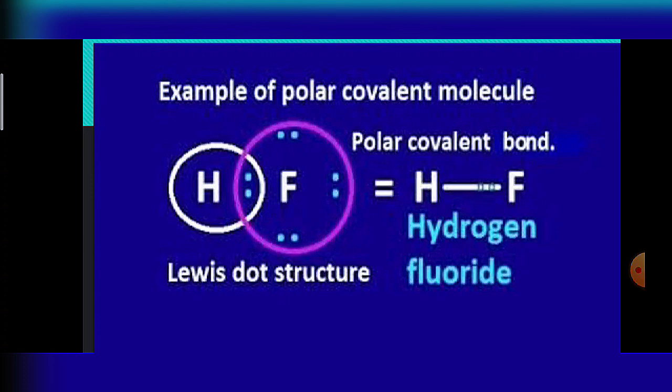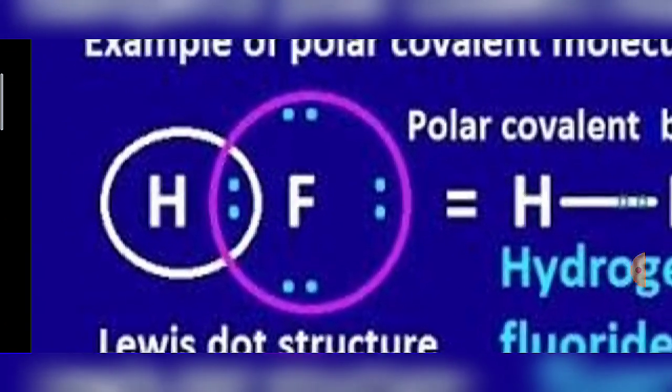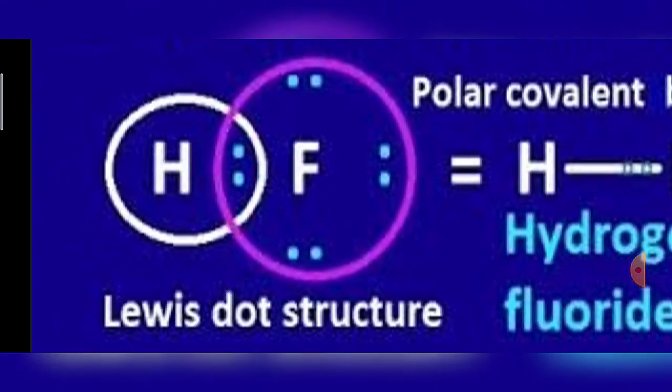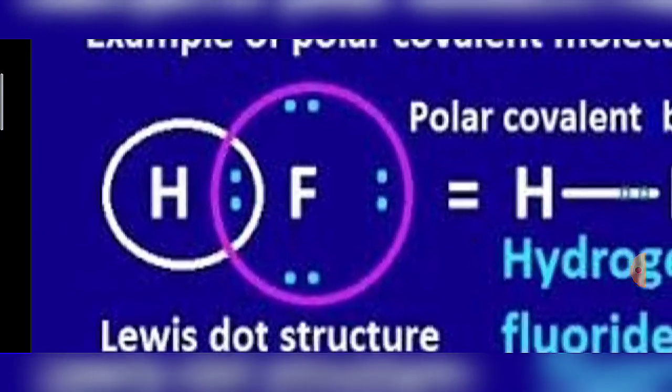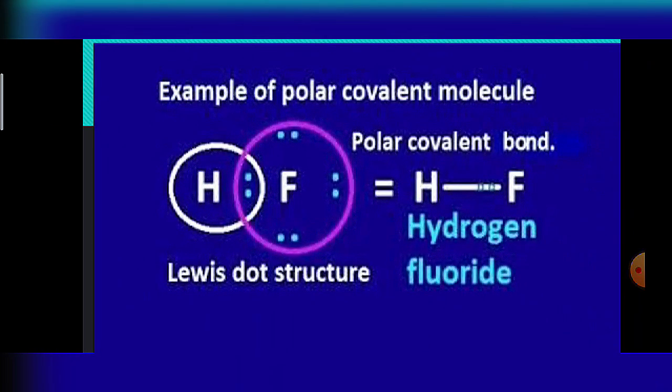In the polar covalent molecule, fluorine has a higher electronegativity value, so it will attract the shared pair of electrons towards itself with more force. So what is electronegativity? Basically, electronegativity is the force of attraction of an element by which it attracts the shared pair of electrons towards itself in a molecule.